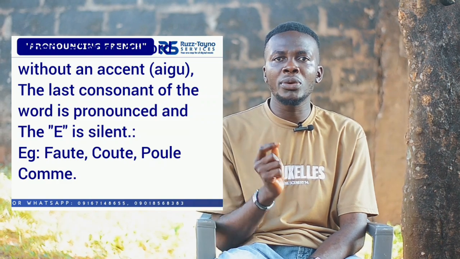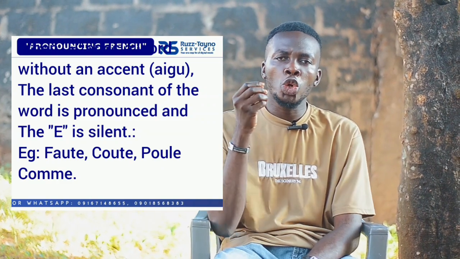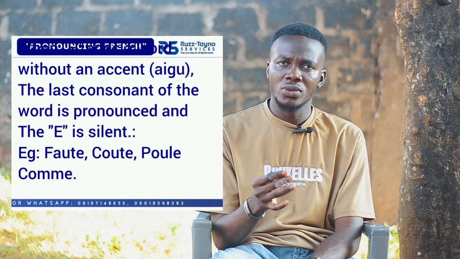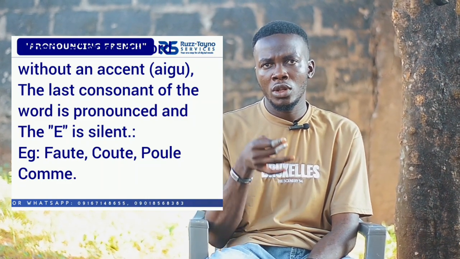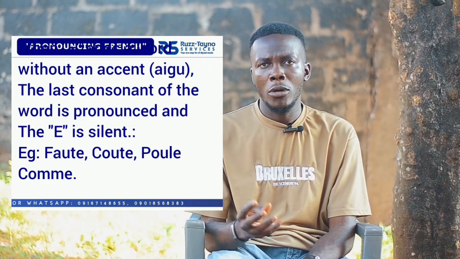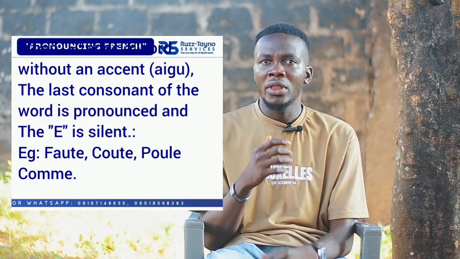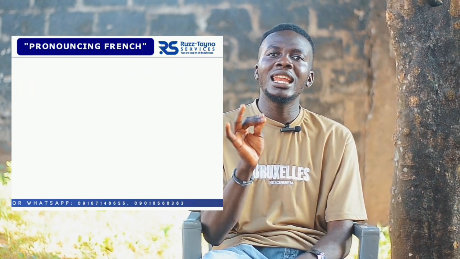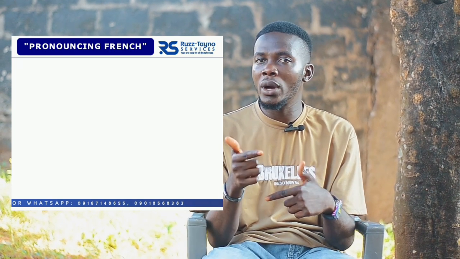You see that here we pronounce the T, we do not pronounce the E. The next one is coûte. The next one is poule. Come.